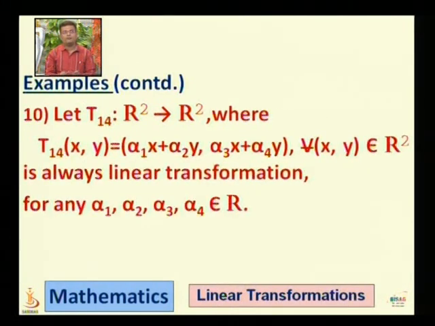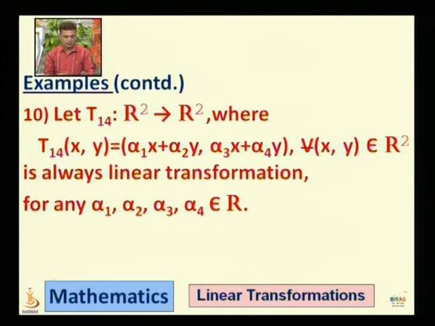If I take T14 from R2 to R2 defined this way, T14 of xy is equal to alpha 1 x plus alpha 2 y, alpha 3 x plus alpha 4 y for every xy belongs to R2, it is always a linear transformation for any scalars alpha 1, alpha 2, alpha 3, alpha 4.